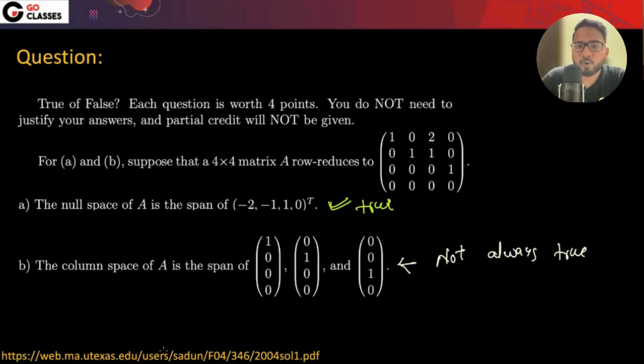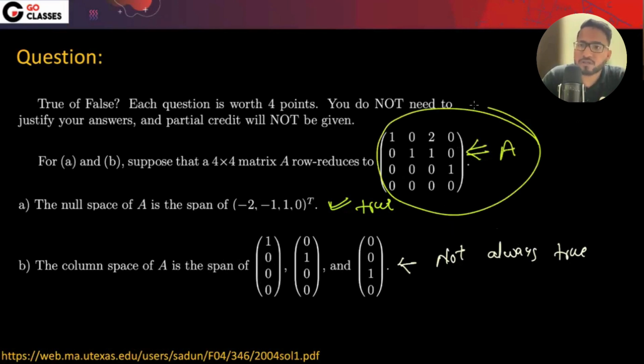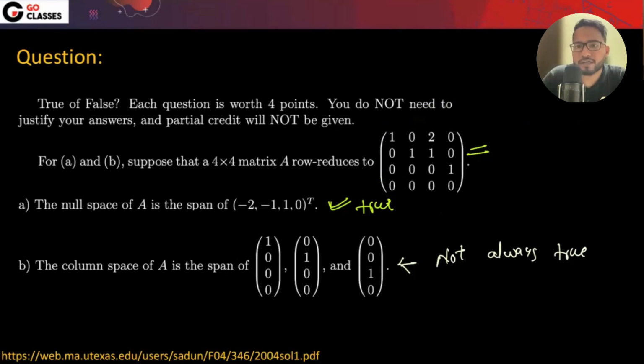Anubis is asking, will it be true if the fourth row in the original matrix is also 0? No, it will be true only when the original matrix is exactly like this. I don't think only the row will matter, the columns will also matter. So the original matrix should be exactly like this, otherwise you can't say in general.